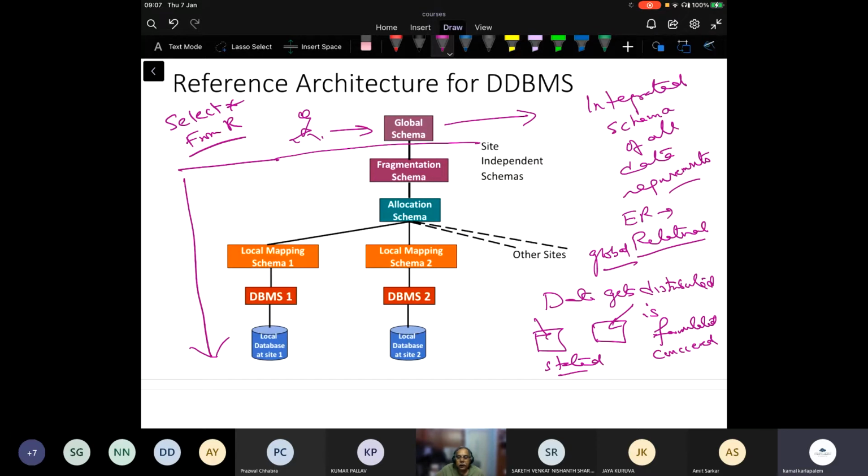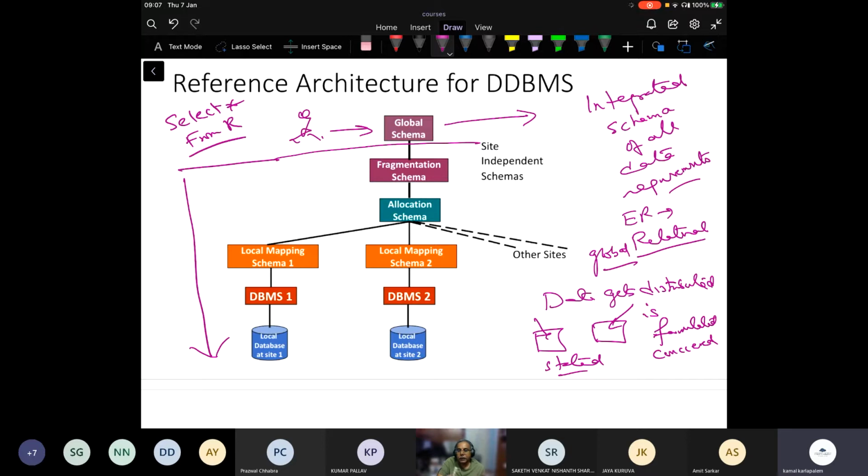There is one advantage with the relational data model: it has relational operators, and the output of any relational operator is a relation.